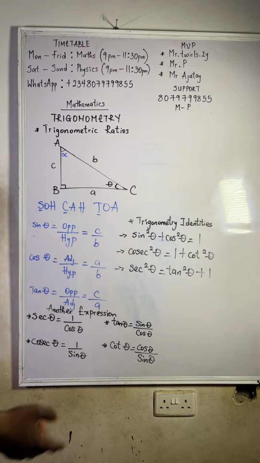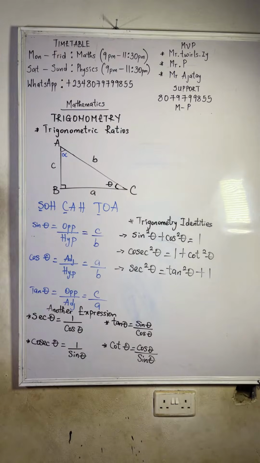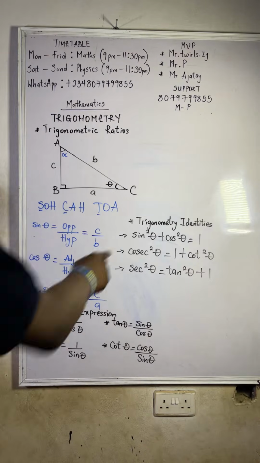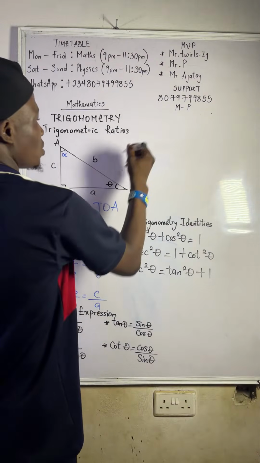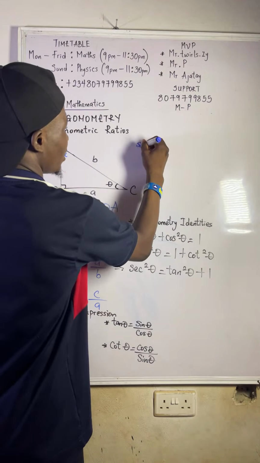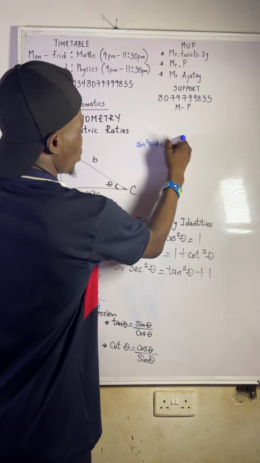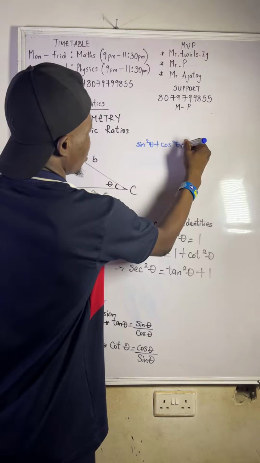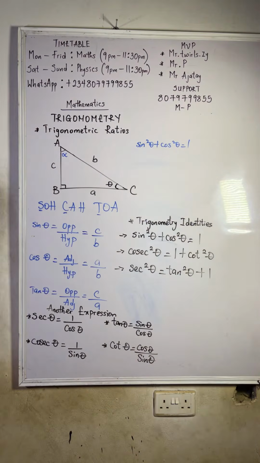Okay, let me just do the first one. Should I try the first one? Just know this formula you're seeing here offhand. But let me do the first one. The first one says sine square theta plus cos square theta must be equal to 1. Please make sure you follow. Alright.